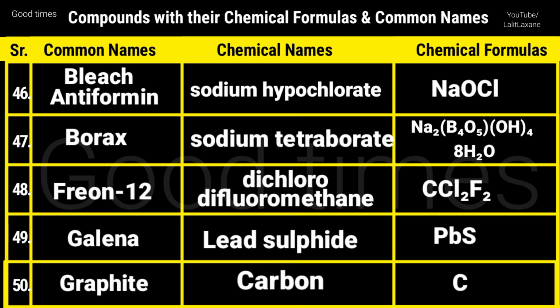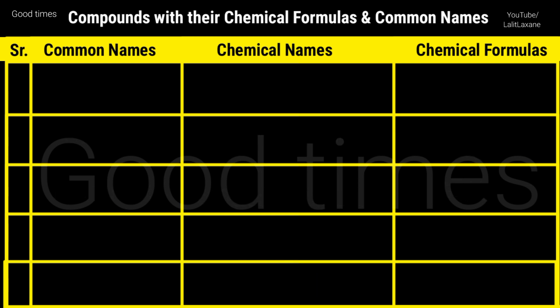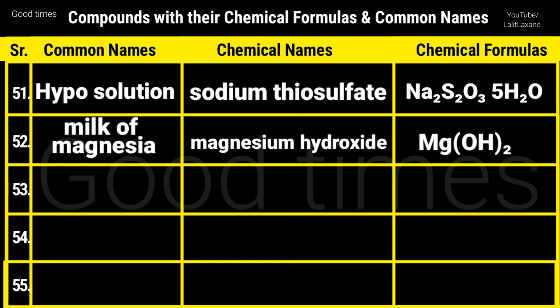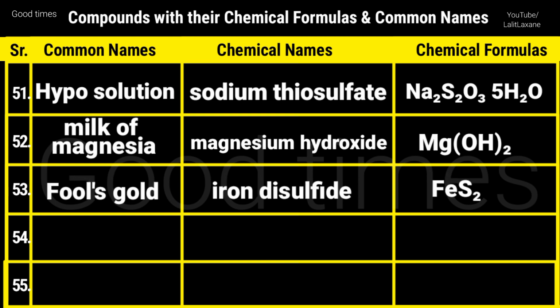Graphite, that is carbon, its symbol is C. Hypo solution, that is sodium thiosulfate pentahydrate, that is Na2S2O3.5H2O. Milk of magnesia, that is magnesium hydroxide, Mg(OH)2. Fool's gold, that is iron pyrite, that is iron disulfide and formula is FeS2.